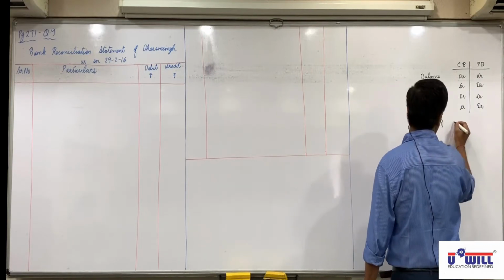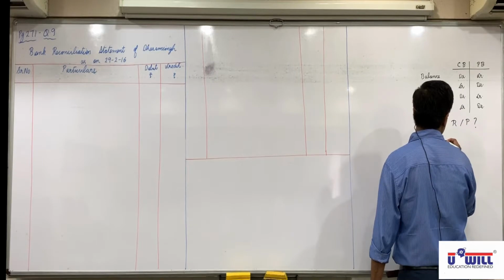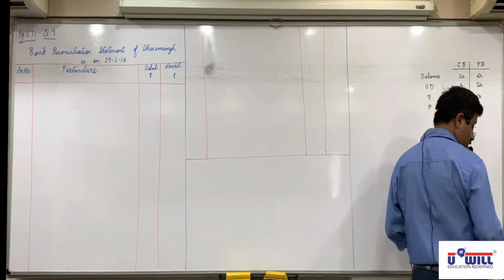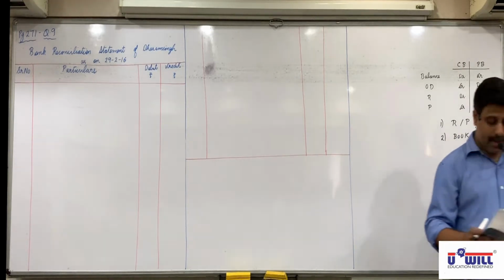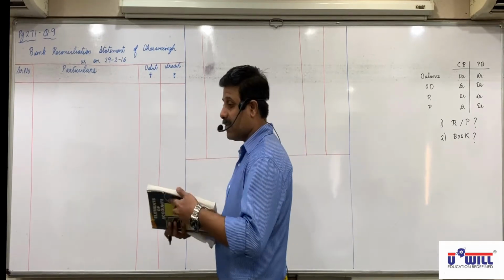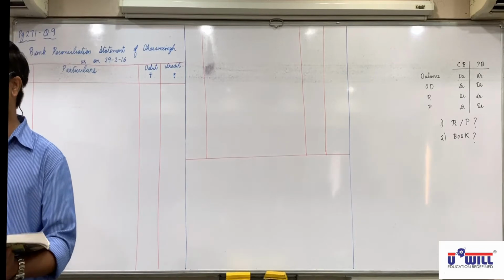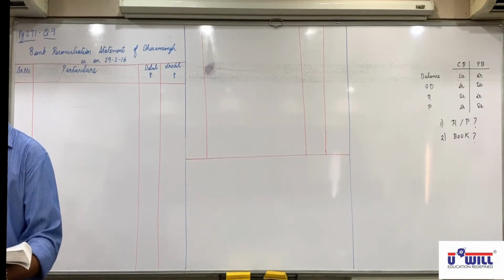First step, we have to identify whether it is a receipt or payment. Second step, we have to identify in which book it is not recorded. So let's start with it. First of all, the starting point in this question is given in the last sentence. If you don't find it in the beginning, then see at the end.